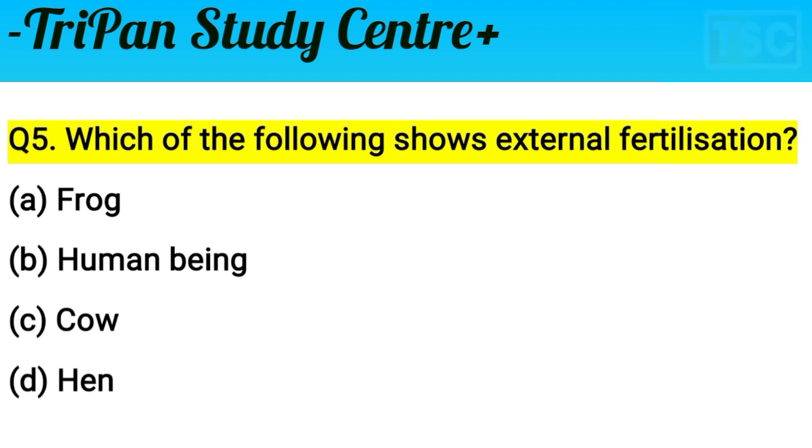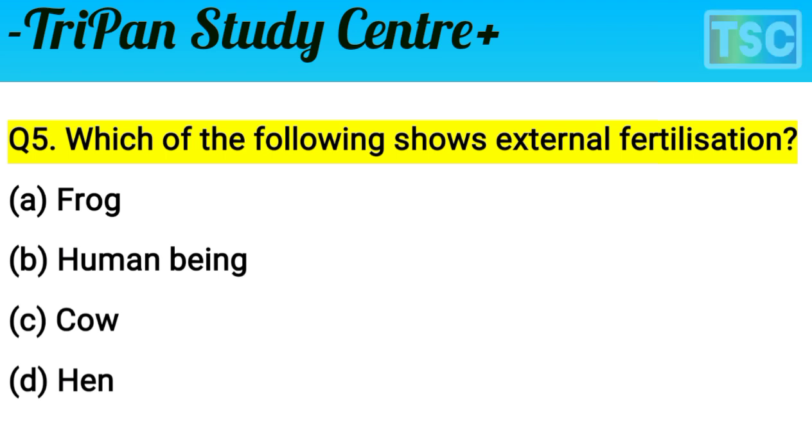Next question on your screen. Which of the following shows external fertilization? First of all, understand what external fertilization is. External fertilization means fertilization outside the body, not inside the body. The options are: A frog, B human beings, C cow, D hen.